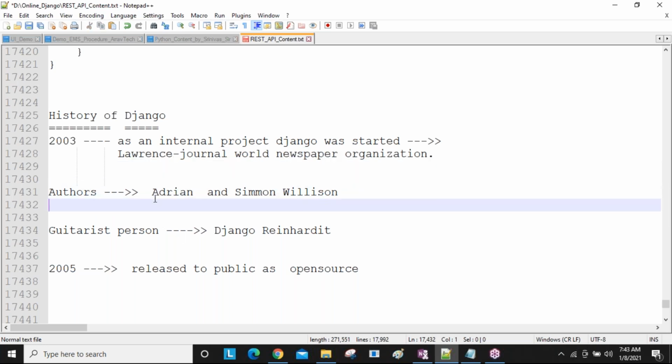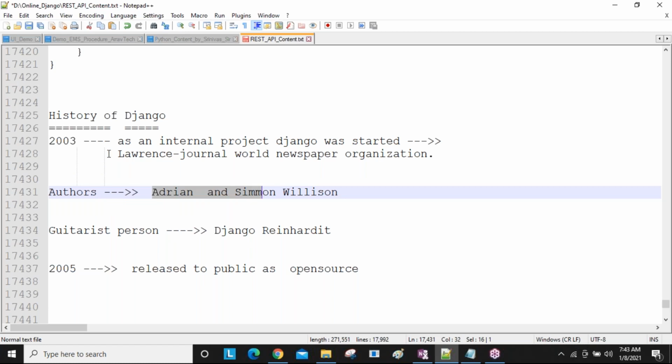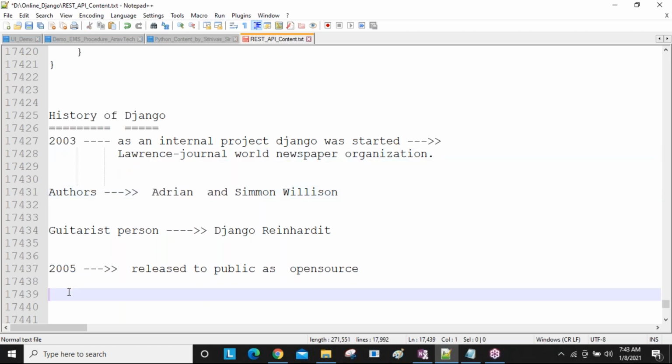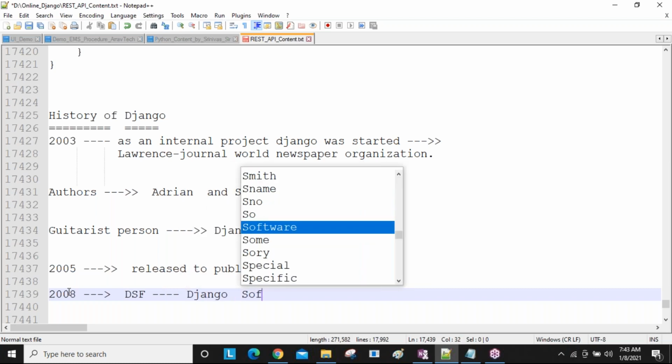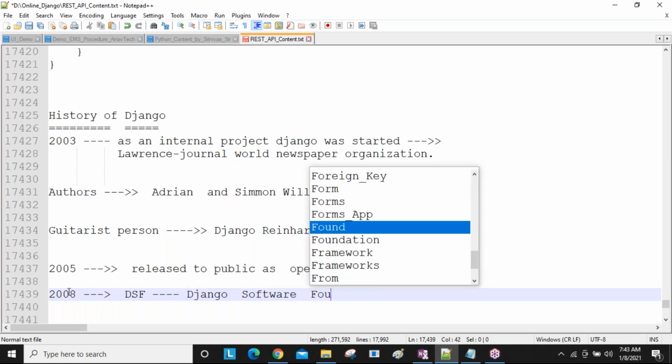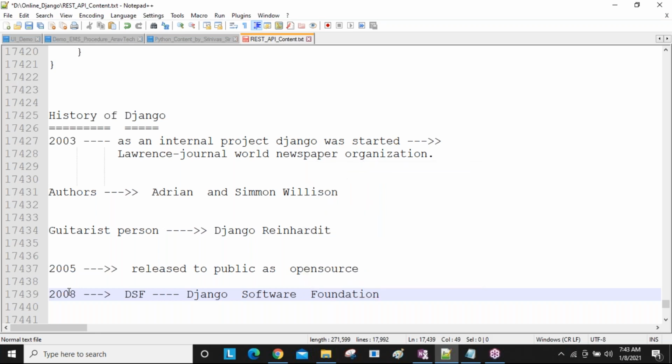That's why they resigned from this company, and they started their own organization in 2008. In 2008, they started their own organization, named the DSF, nothing but the Django Software Foundation.